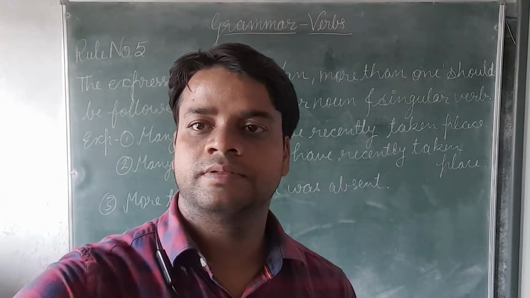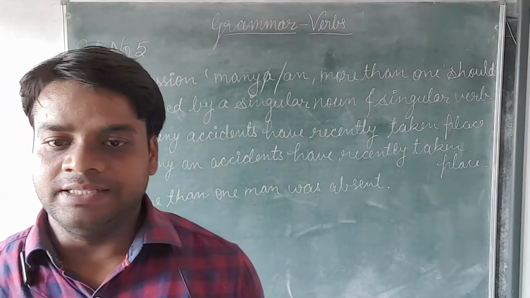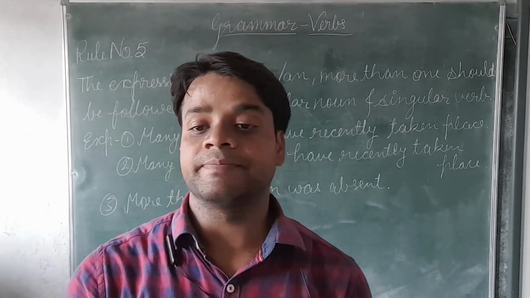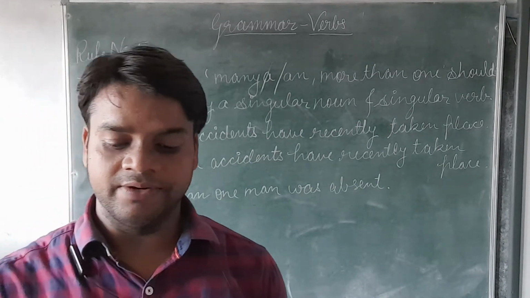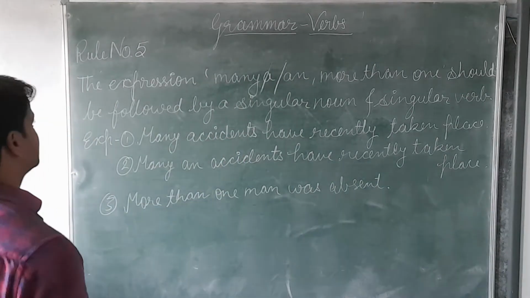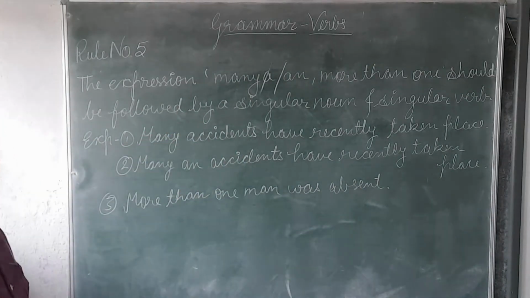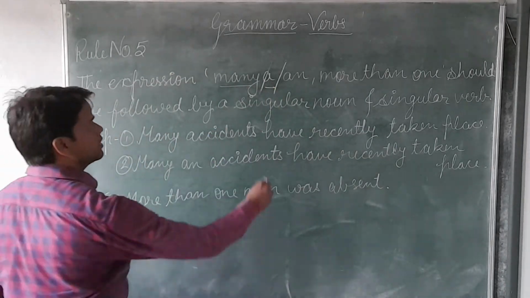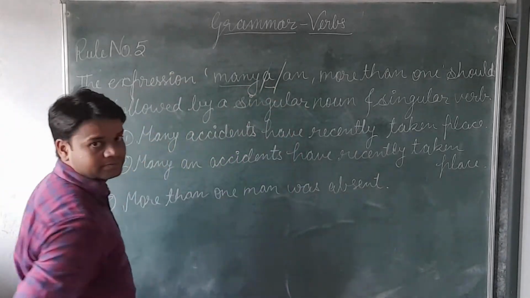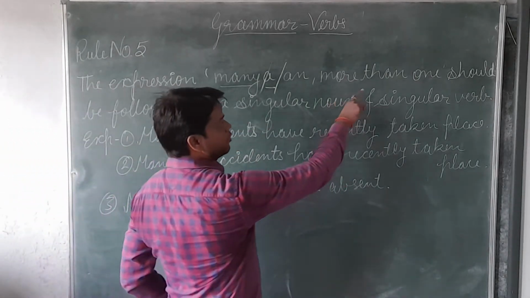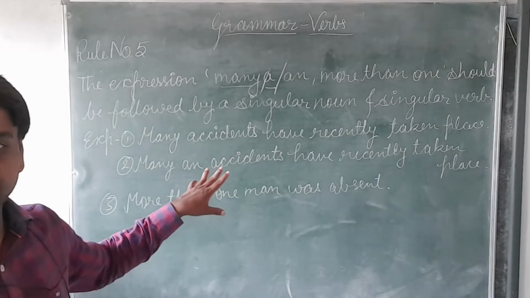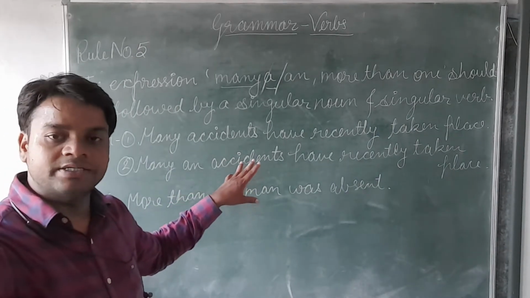Okay, so now we will see the next rule, rule number 5. What is said here? Look at the board. The expression "many" or "many a" and "more than one". This is the expression that you have to be very clear about.